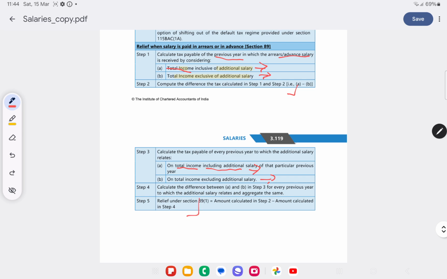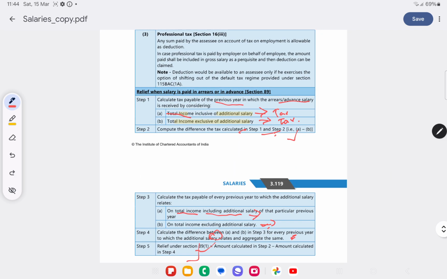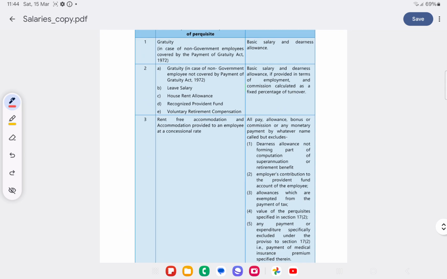So we will take total income inclusive of additional salary and total income exclusive of additional salary, and the difference of tax. We will calculate tax on this, and the difference of tax will be taken in step 2. Again, for the total income of the previous year we should add the additional salary. For total income excluding the additional salary we should take the tax. The difference between these two should be taken. Subtract this from step 2. Step 2 minus step 4, we will get relief under section 89(1). So this is with relation to salaries.